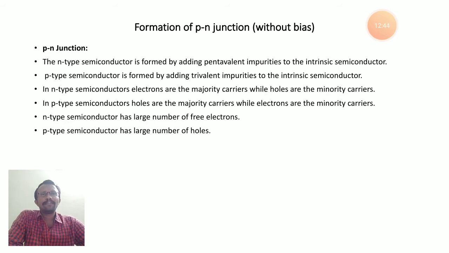Okay, so already we discussed the next point: in an n-type semiconductor, majority charge carriers are electrons and minority charge carriers are holes. If you consider a p-type semiconductor, the majority charge carriers are holes and the minority charge carriers are electrons. So n-type semiconductor has a large number of free electrons, whereas p-type semiconductor has a large number of holes. Already we discussed these things clearly in lecture 3.